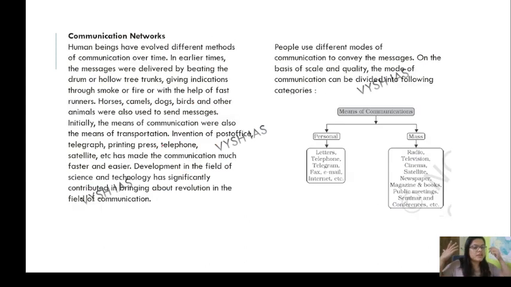Okay, communication, every one of you knows this. We'll move directly to the means of communication, that is personal and mass. Personal was more of our time: letters, telephone, telegrams, fax, email, internet, etc. Mass are radio, television, cinema. Basically, mass is the mode of communication that transports to the masses, and personal is more like I am talking to you on phone, or I'm writing a mail to you.